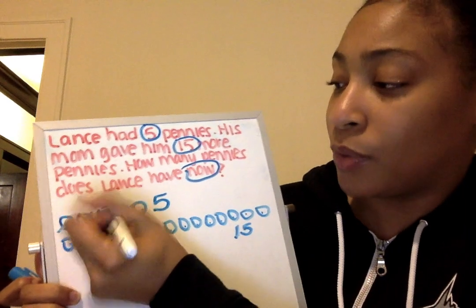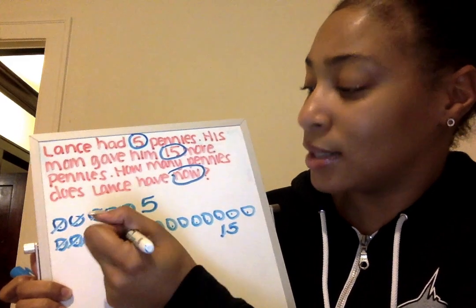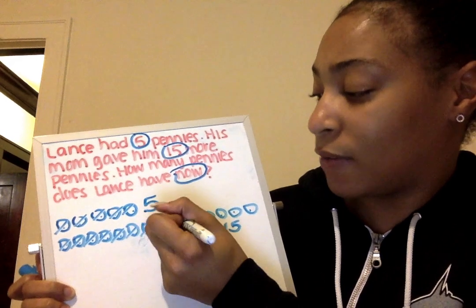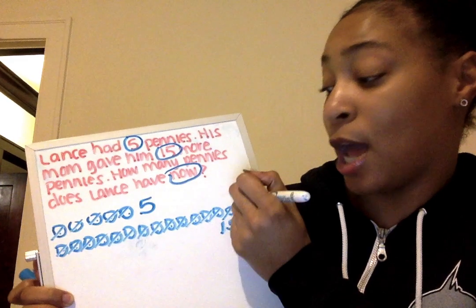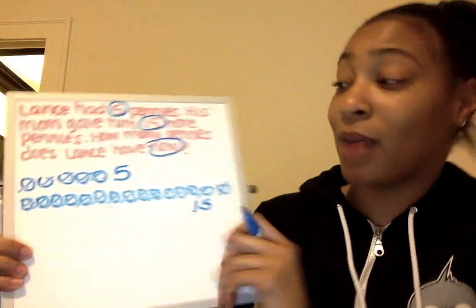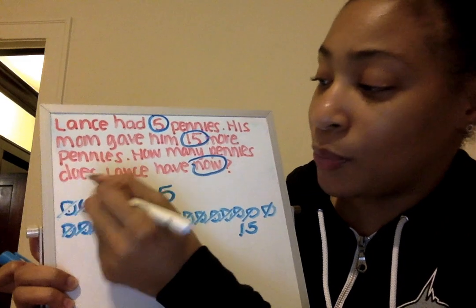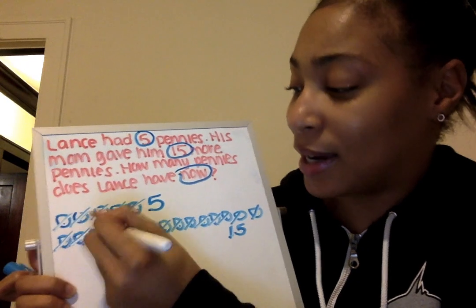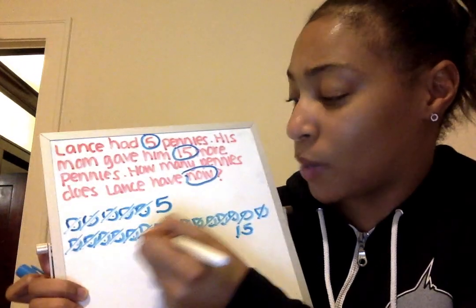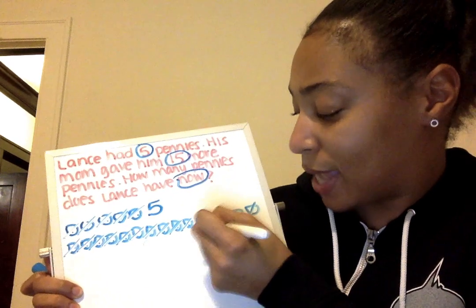1, 2, 3, 4, 5, 6, 7, 8, 9, 10, 11, 12, 13, 14, 15, 16, 17, 18, 19, 20. Wow, that's a really big number. Now let's go back and count again. 1 through 20.